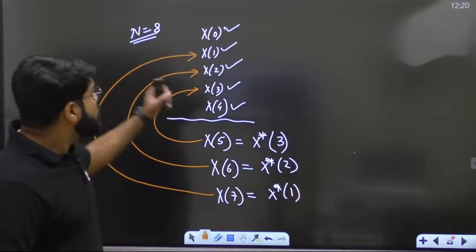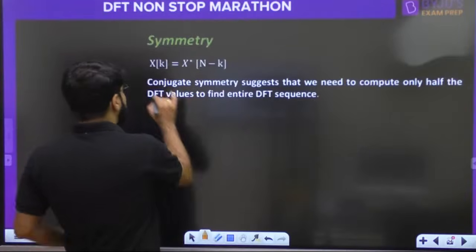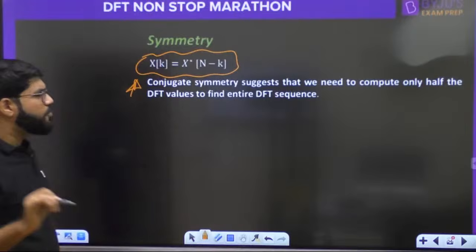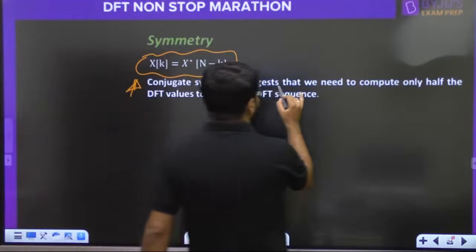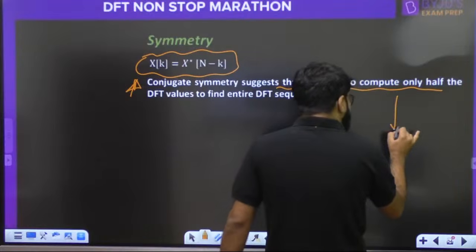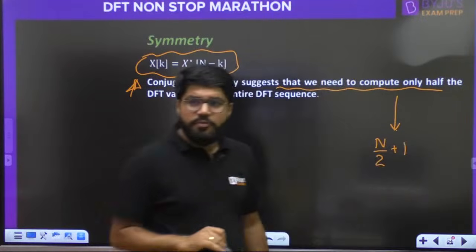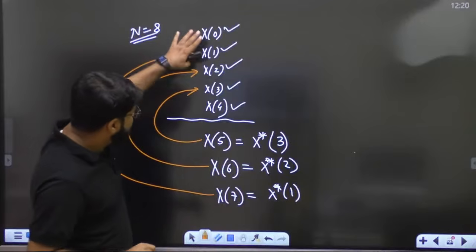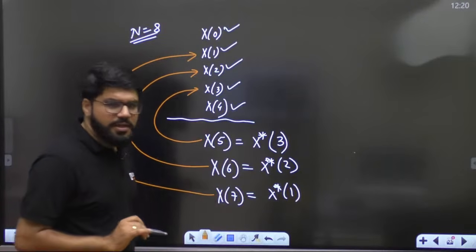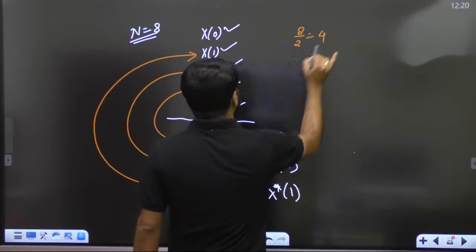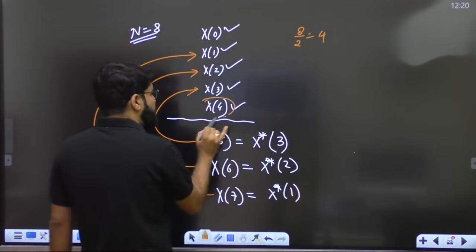So the conjugate symmetry property suggests that we need to compute only half. Actually, not exactly half, N by 2 plus 1. For example, what is 8 by 2? It is 4. So we calculate up to 4.